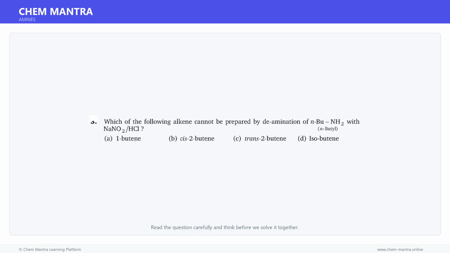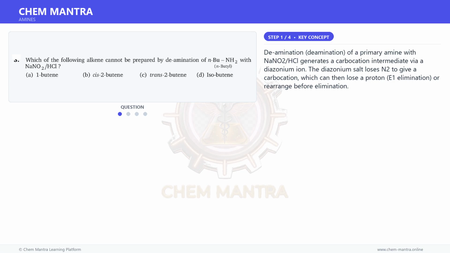Here is a question. Read it carefully and think about the answer. Let us solve it step by step. Let us first understand the key concept here. Deamination of a primary amine with NaNO2/HCl generates a carbocation intermediate via a diazonium ion.